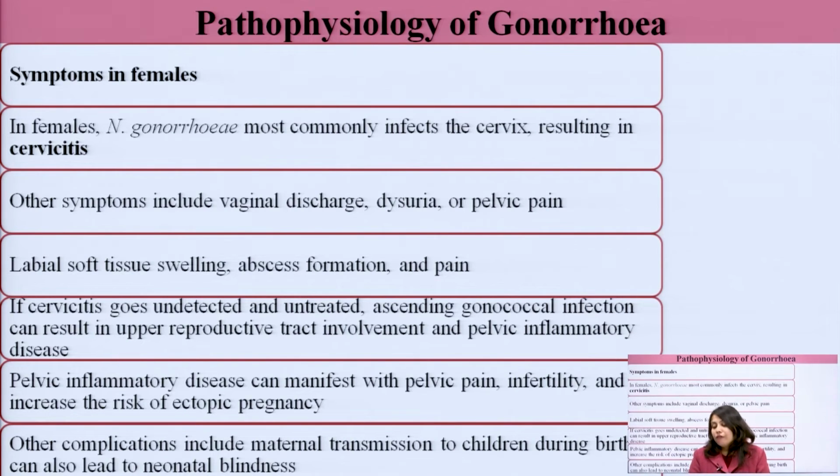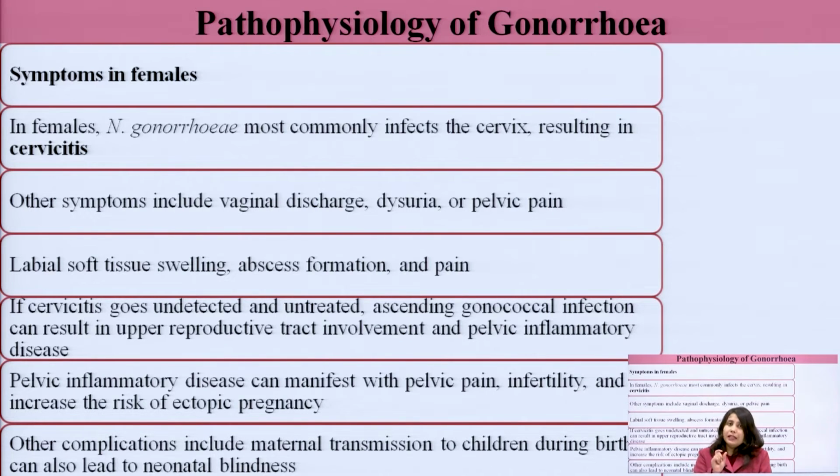The symptoms in females include: Neisseria gonorrhoeae most commonly infects the cervix, as I told, resulting in cervicitis, the inflammation of the cervix. Other symptoms include vaginal discharge, dysuria, which is burning and pain sensation during micturition, pain in the pelvic region, and labial soft tissue swelling.